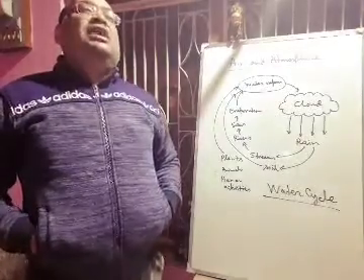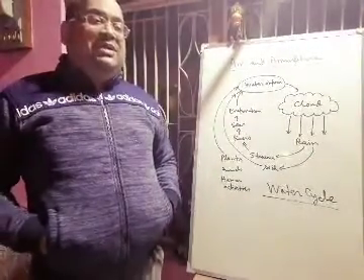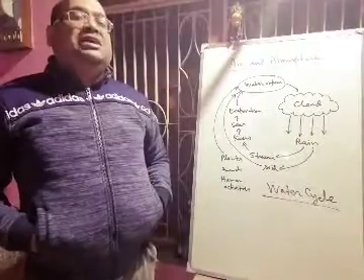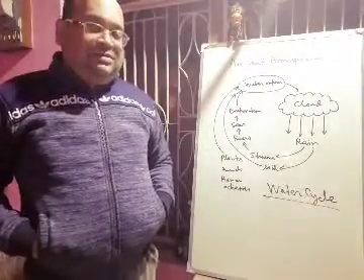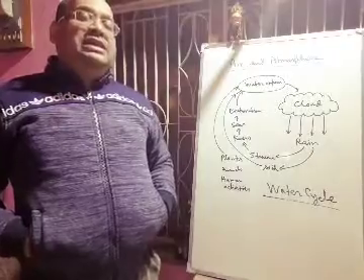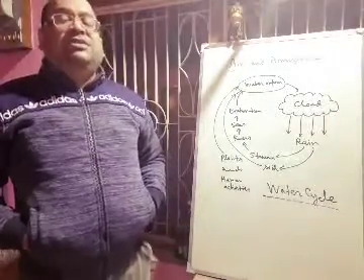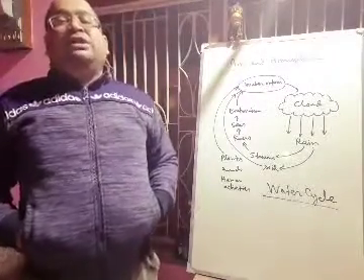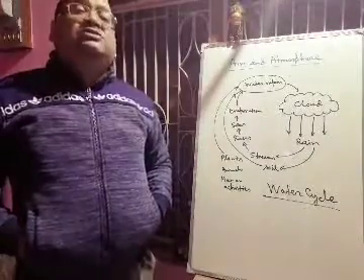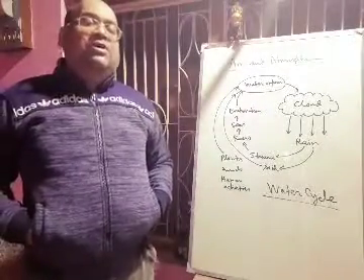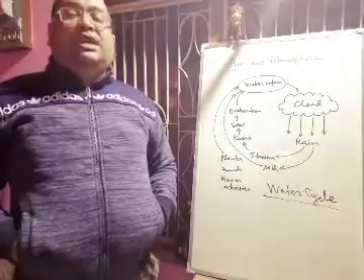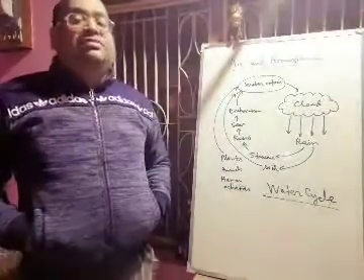There is also one compound called methyl mercaptan, which is mixed into the cylinder so that if there is any leakage of gas, you can easily understand because of its foul smell, like H2S, the rotten egg smell.